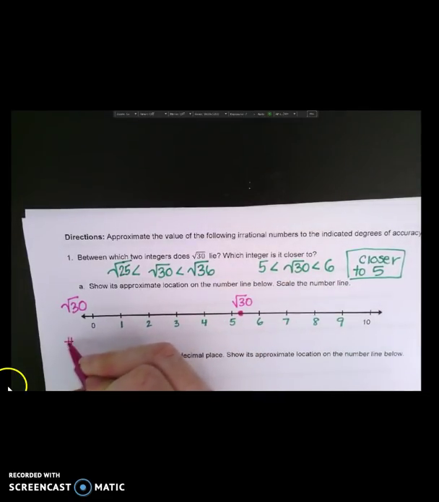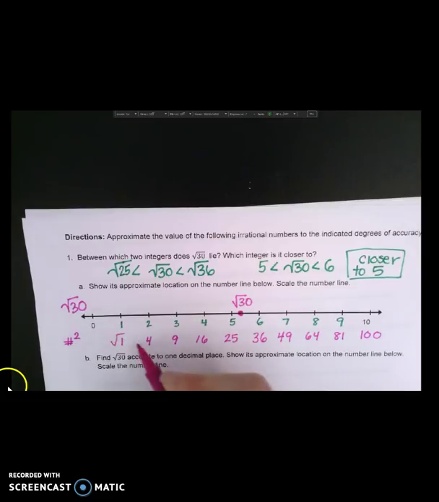And another way we can look at this is we can look at the numbers squared line. 1 squared is 1, 4, 9, 16, 25, 36, 49, 64, 81, 100. And then we can think about them being square rooted.